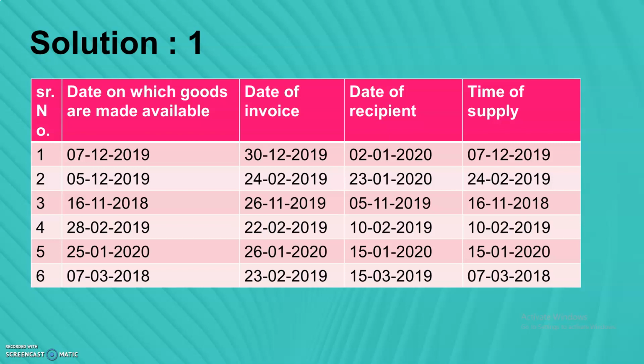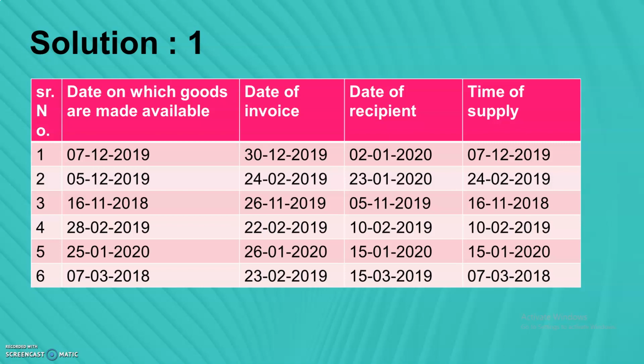Let's see the second one, 5/12/2019, 24/2/2019 and 23/1/2020. Again we will compare the year, 2019, 2019 and 2020. Of course 2020 will come later and earliest is 2019. Now we will compare the month. In 2019, the first one is 12 and the second is 2. Now of course 24/2/2019 will be our earliest date. So time of supply will be 24/2/2019. You have to take the earliest date from these 3 dates available.